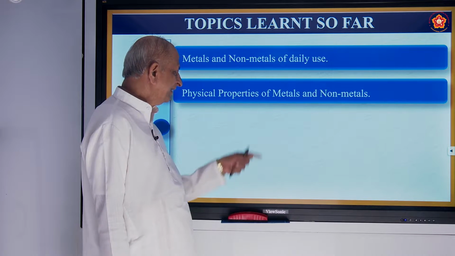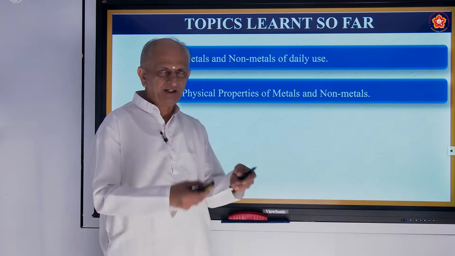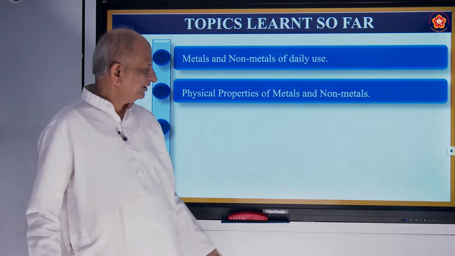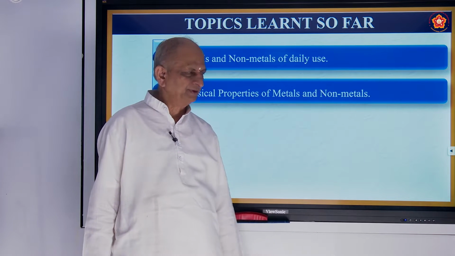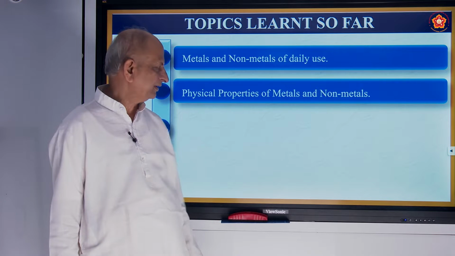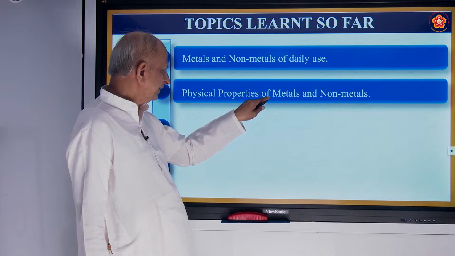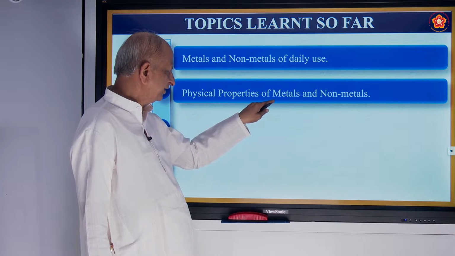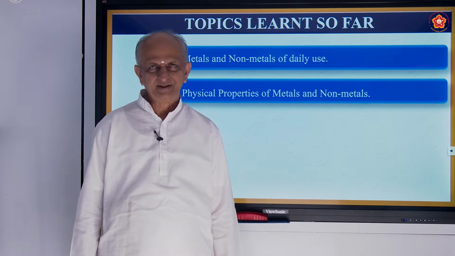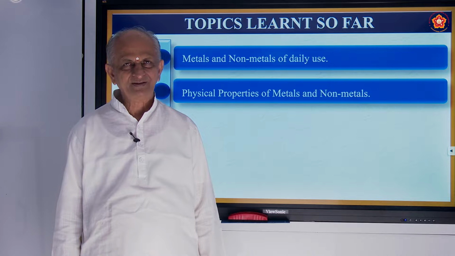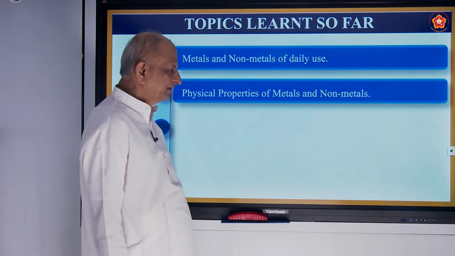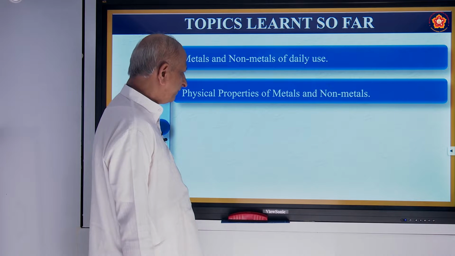And metals are malleable and ductile, means you can draw them into sheets, you can draw them into wires. Whereas non-metals are neither malleable nor ductile. Metals are good conductors of heat and electricity. Non-metals are bad conductors of heat and electricity except graphite, which is a good conductor. Like that, you can go on to list out the properties.